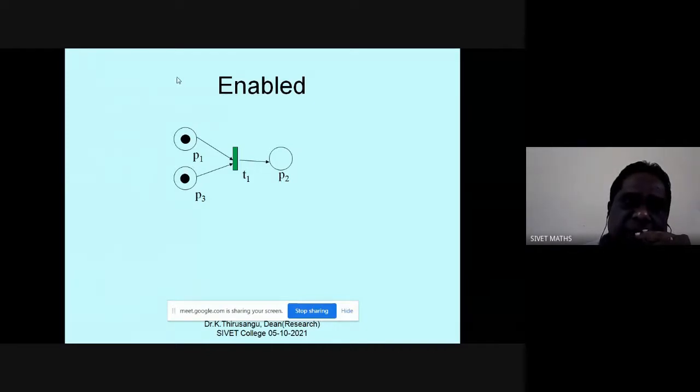Like that, this T1 is the offering of the appointment order. P1 is the place which tests the eligibility of passing the interview. P3 is just the medical fitness. If both are satisfied, then only we start the process of issuing the appointment order. So all the inputs must have tokens, then only it is enabled.